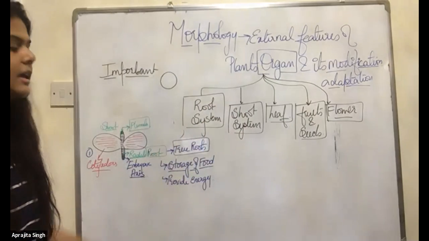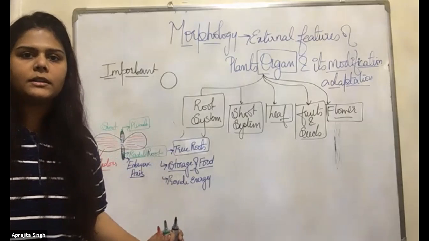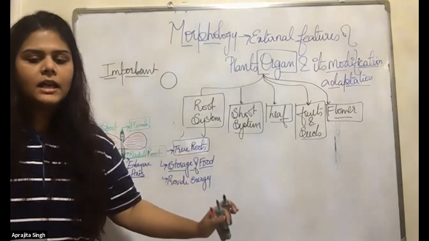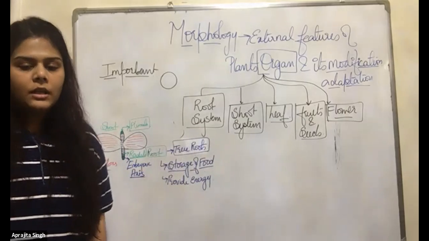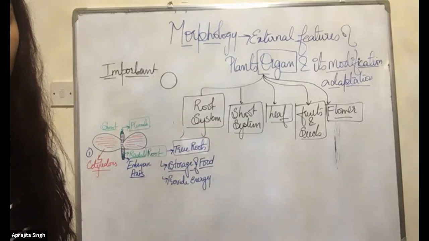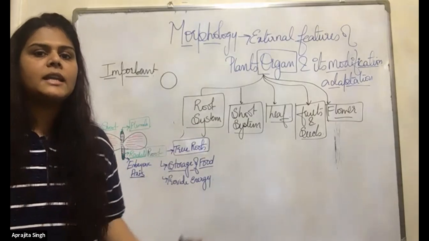If the roots come out from the particular region that is meant for them, the radical part, they are known as true roots. Mark this, important. If you get a question about true roots, they are forming from the radical, without any second thought.